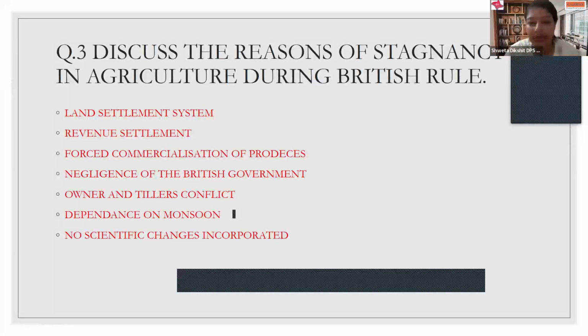Now, who are the tillers? Tillers are, of course, the laborers or agricultural laborers. There was only a small fraction of farmers who were the owners, whereas the majority of farmers were the tillers. Owners had their own interest, whereas tillers had their own interest. Therefore, there was generally conflict between the farmers and the tillers. They were highly dependent on monsoon, and of course, there were no scientific changes incorporated into the agricultural system of India. Therefore, altogether, all these factors became a reason behind agricultural stagnancy.